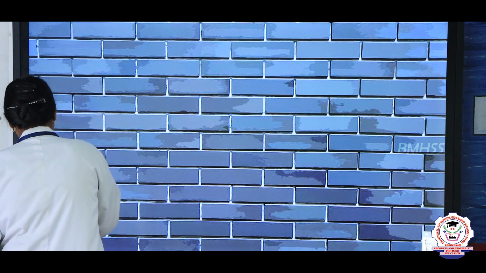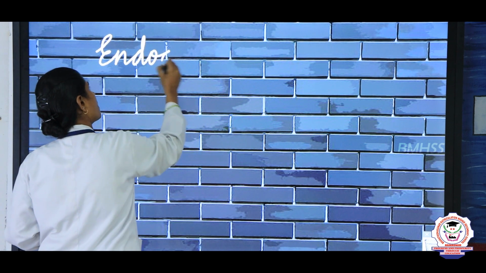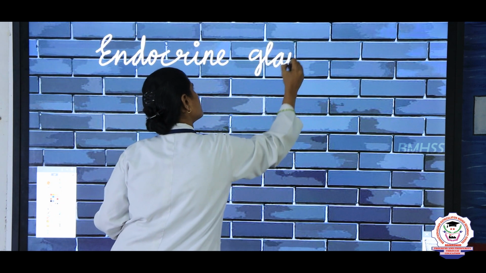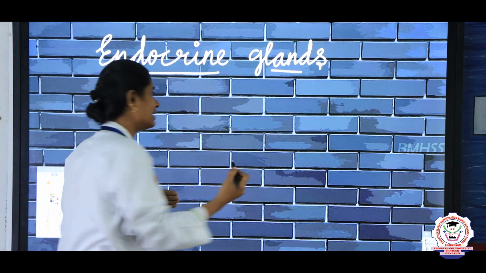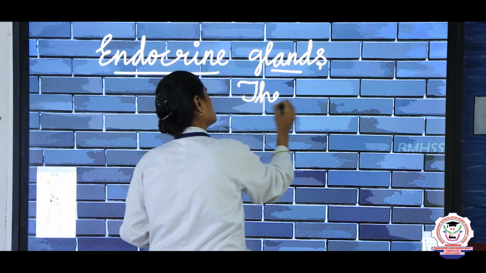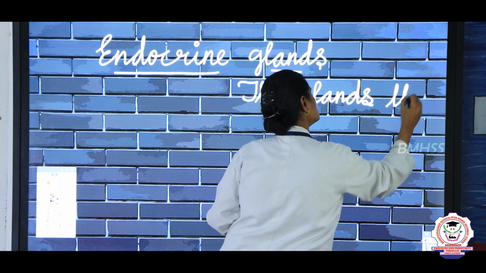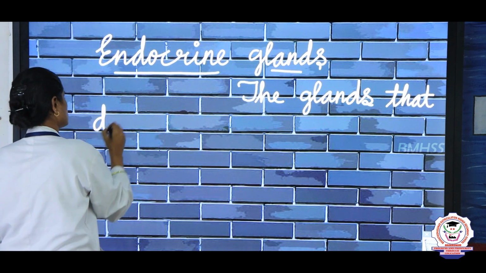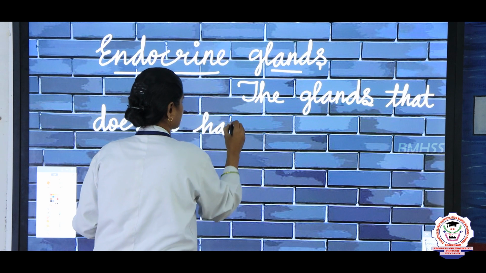So now we are going to write what is an endocrine gland. Endocrine glands are the glands that do not have ducts.